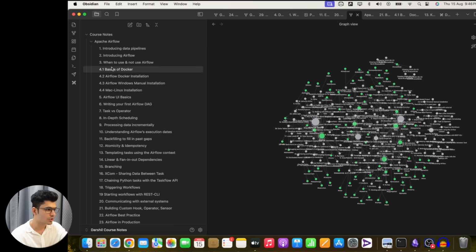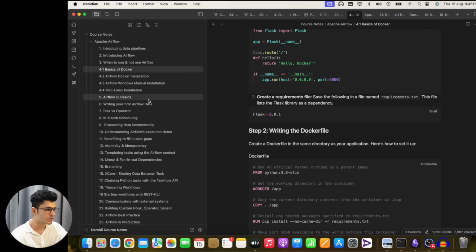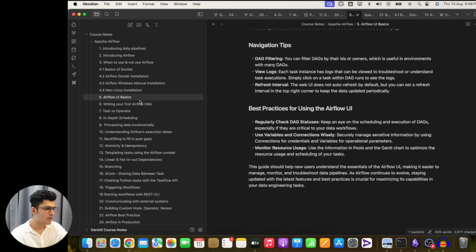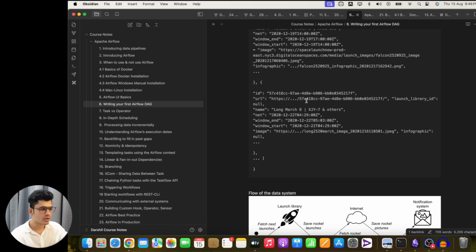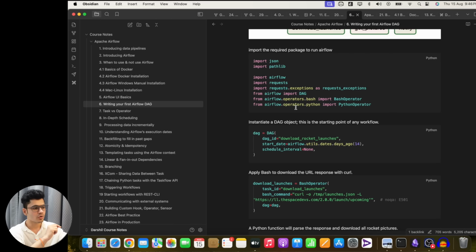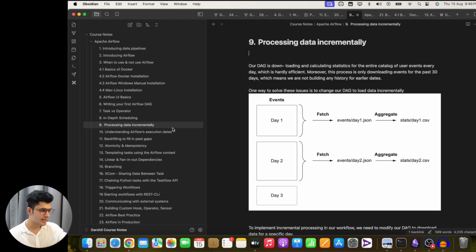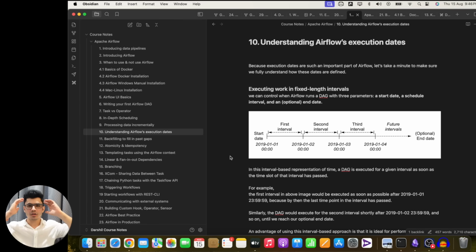So if I were to show you the notes, let's say there's the basics of Docker. You can go and search about it. Airflow basics UI. Let's say I want to write my first DAG, this will give me each and every single instruction, right? How to write my first DAG, what are the codes, everything that I have to do, every single thing you will get here. So this will make your life so much easier that you don't get distracted by looking at different courses or different resources. You just stick to one single path and you can become a data engineer.